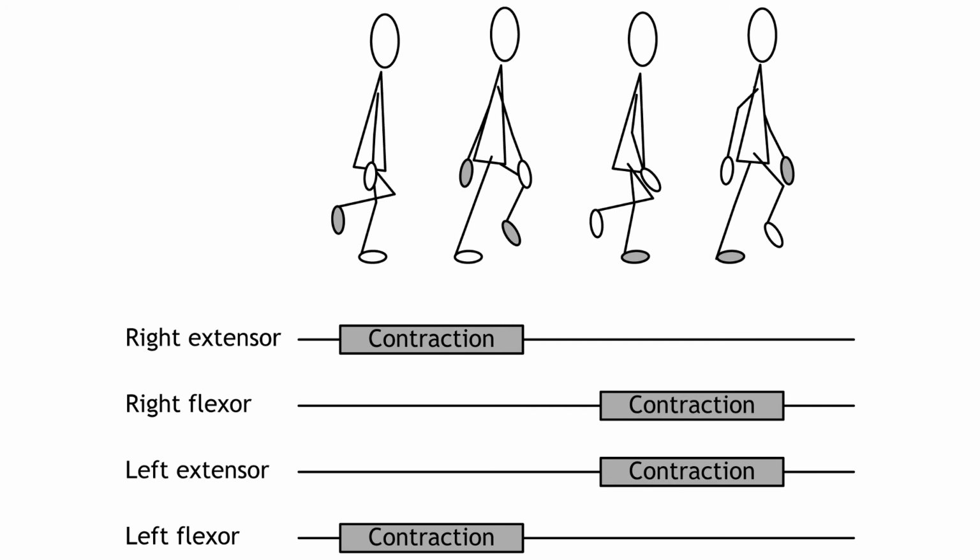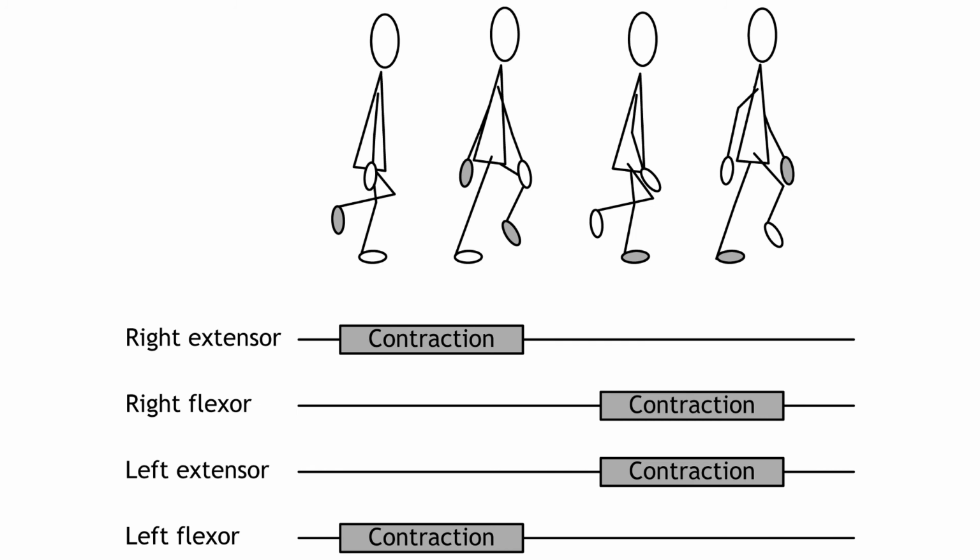These rhythmical movements are controlled at the level of the spinal cord by circuits called central pattern generators. The spinal cord has circuitry that, in the case of walking, moves the legs in opposite patterns. When one leg is lifting up to move forward, the other leg is stable, touching the ground. While walking, there must be coordinated, reciprocal activation of the extensor and flexor muscles of each leg.